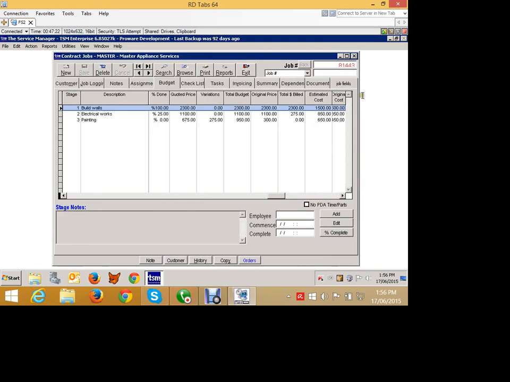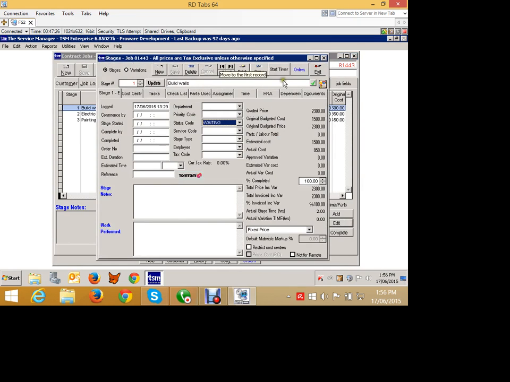So if we come out of here now, first of all, if I look at the stage, you can see on the stage that I have quoted price 675, but because we've now got our variation in there, our original budget, our budgeted costs, our budgeted price, we now have our approved variations of 275 with an estimate of $200 in cost.